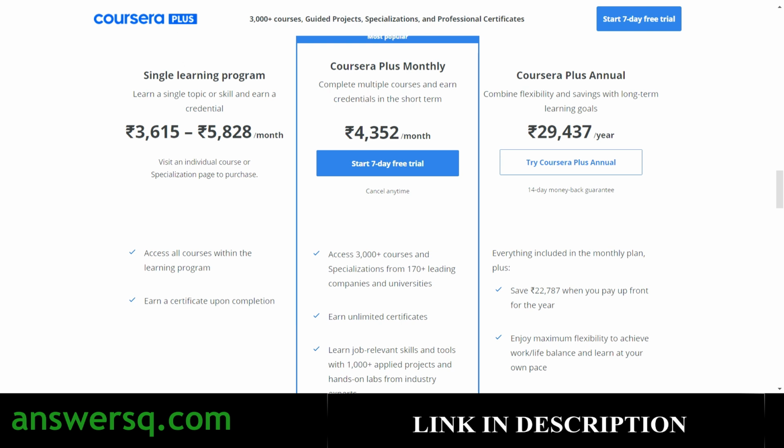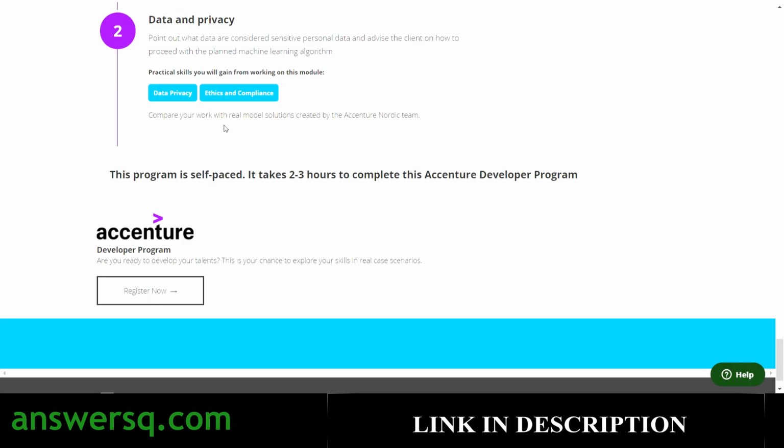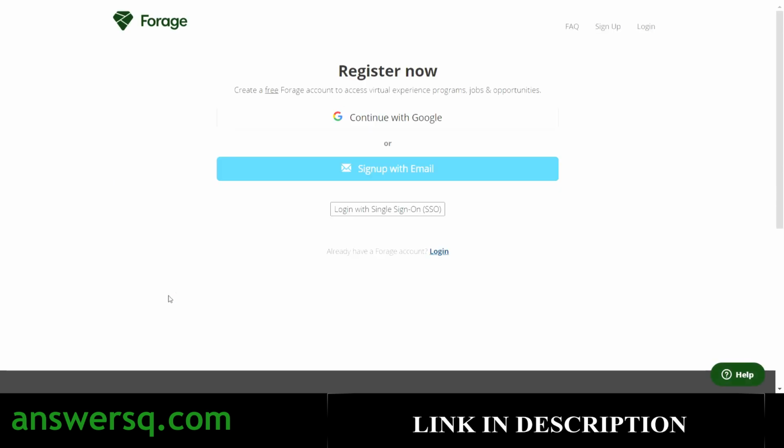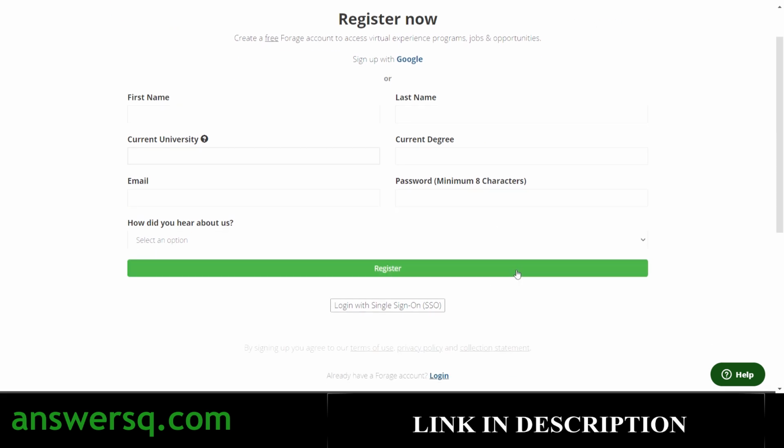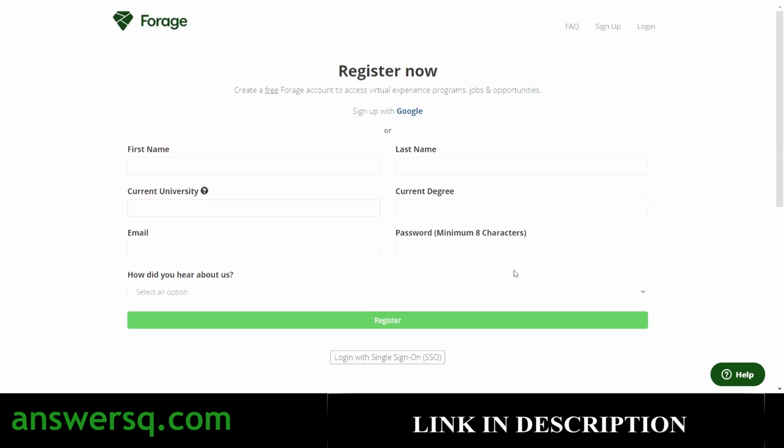Now let's see how to register for this Accenture developer program. Once you are on this page, just scroll down and you will see a register now button at the bottom. Just click on it and you'll be directed to a page like this. First you need to create an account on this platform. For that, you can create your account with your Google account, or just click on sign up with email. Provide your details and click on this register button to create your account. Let me register my account and catch up after that.